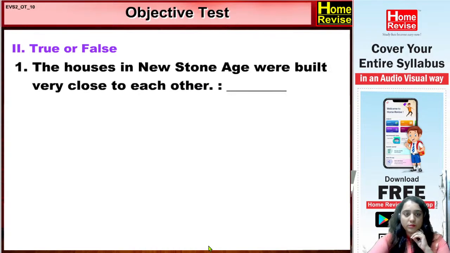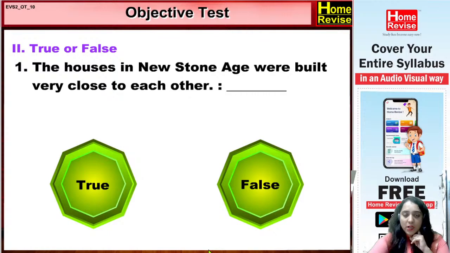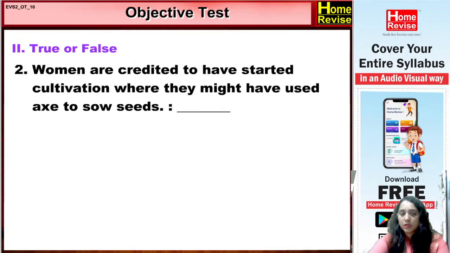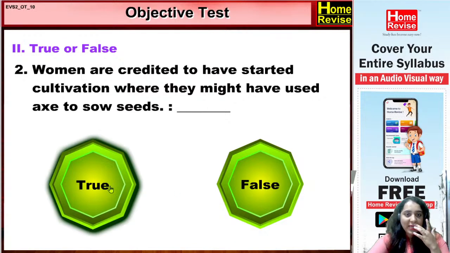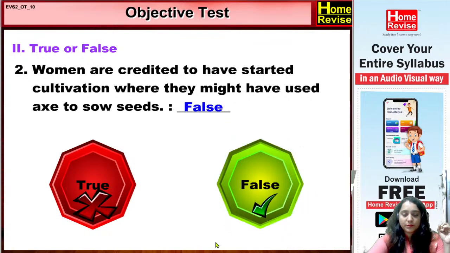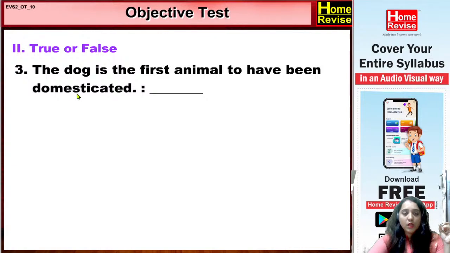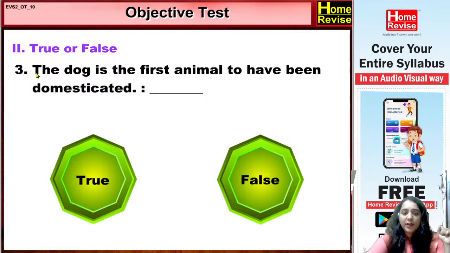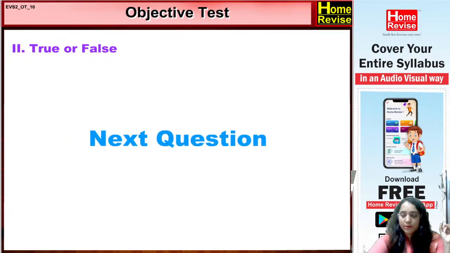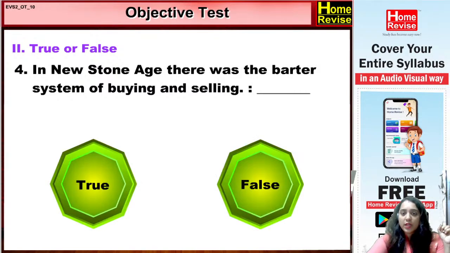True or false? The houses in the New Stone Age were built very close to each other. Is the answer correct? Yes, true. Now next one. Women are credited to have started agriculture. Yes, it is true. The dog is the first animal to have been domesticated. Yes, it is true. Dog is the first animal to have been domesticated. Now let's move on to the next one. In the New Stone Age, there was a barter system of buying and selling. Is it correct? Yes, it is correct. It is true.